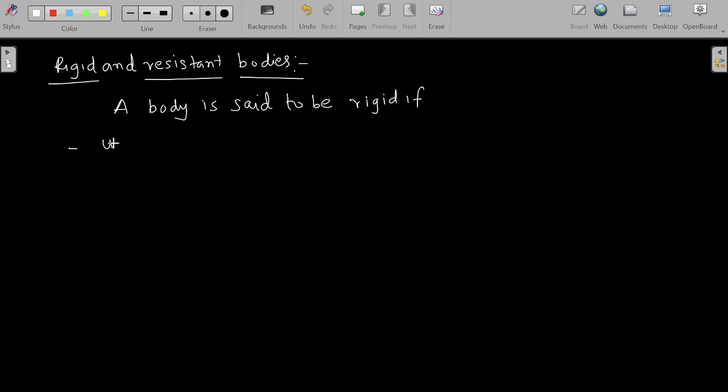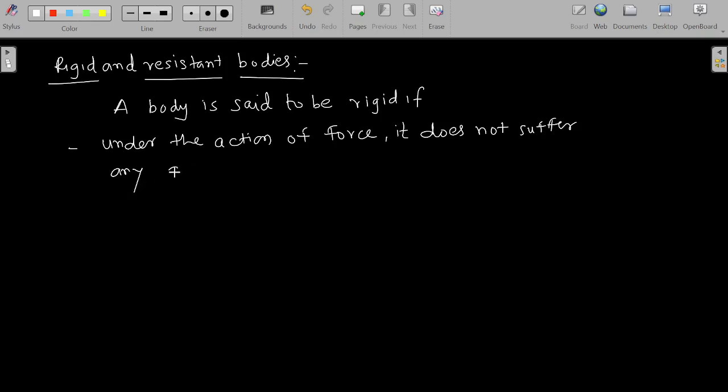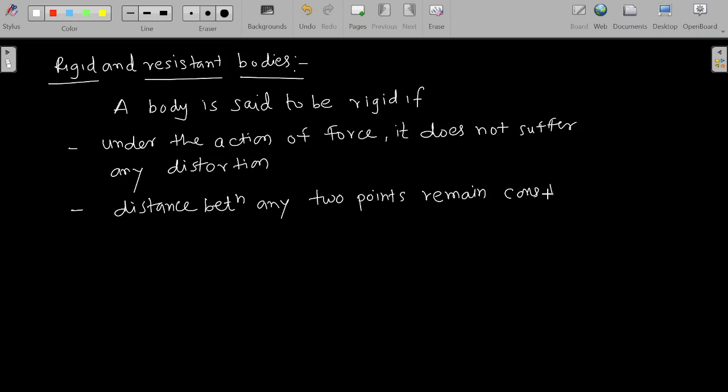under the action of force, it does not suffer any distortion. That means the distance between any two points remains constant. Suppose there is one body, and if we apply the force in any direction,